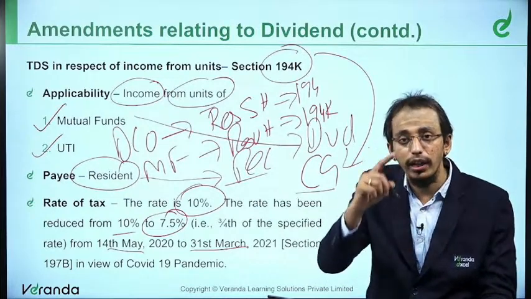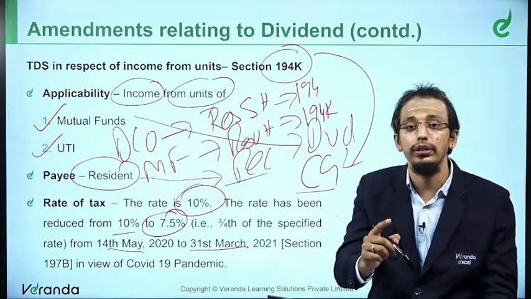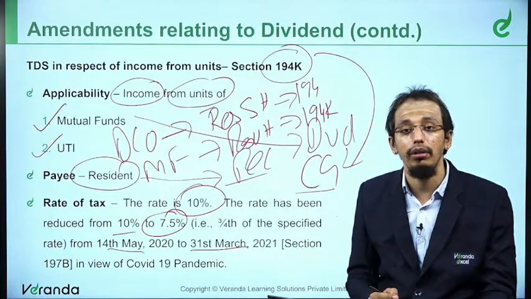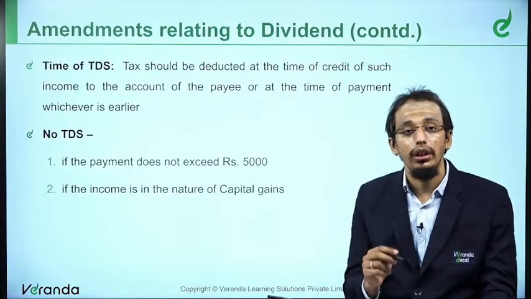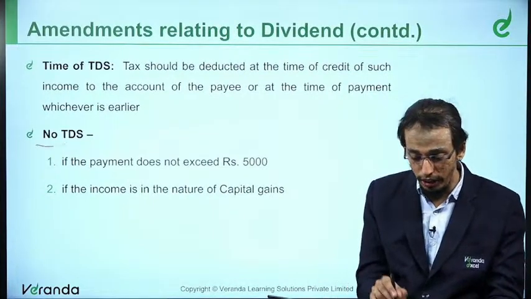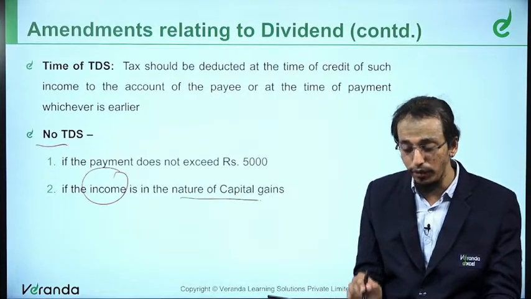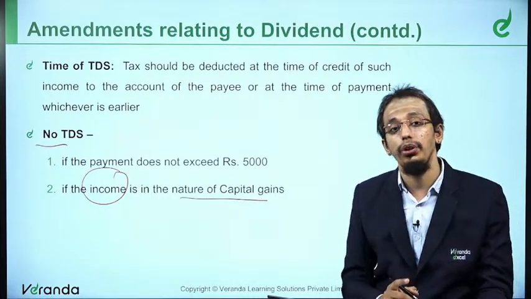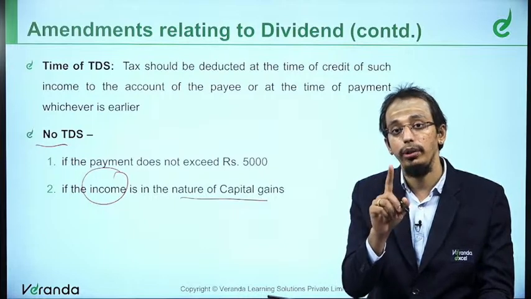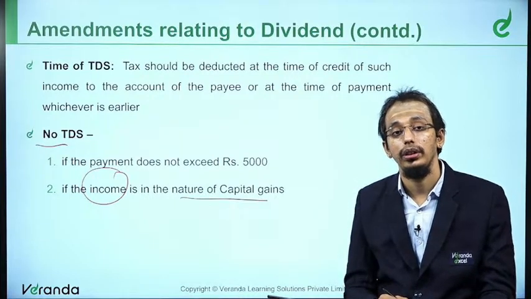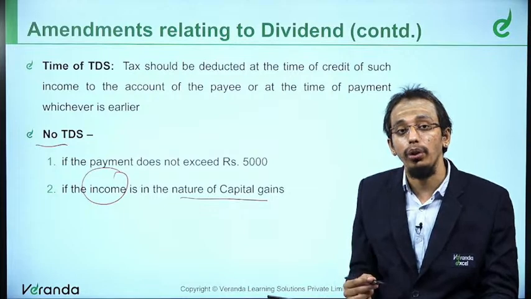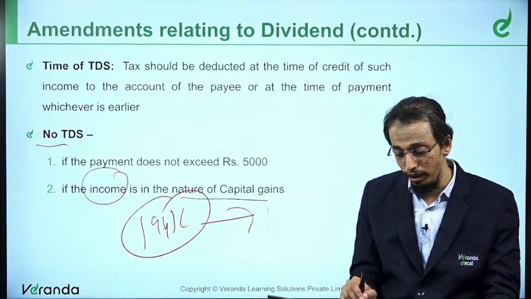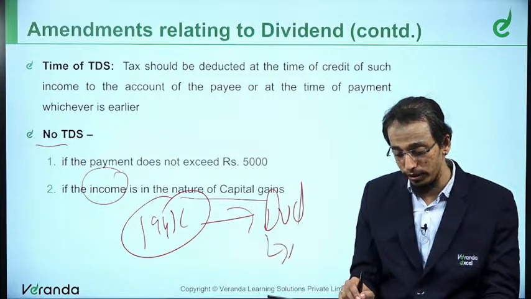That means, even if we earn capital gains from the sale of mutual funds, is the mutual fund liable to deduct tax at the rate of 10% under section 194K? No. It says no TDS if the income is in the nature of capital gains. That means at the time of sale of mutual fund units, there is no requirement to deduct tax. So in other words, section 194K would be applicable for dividends from mutual funds.